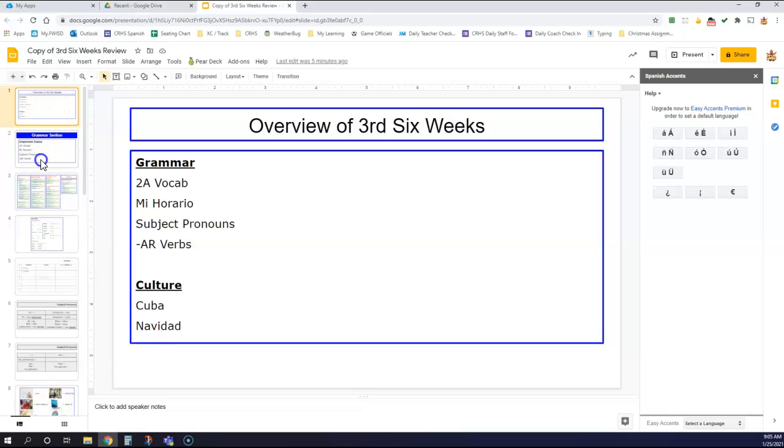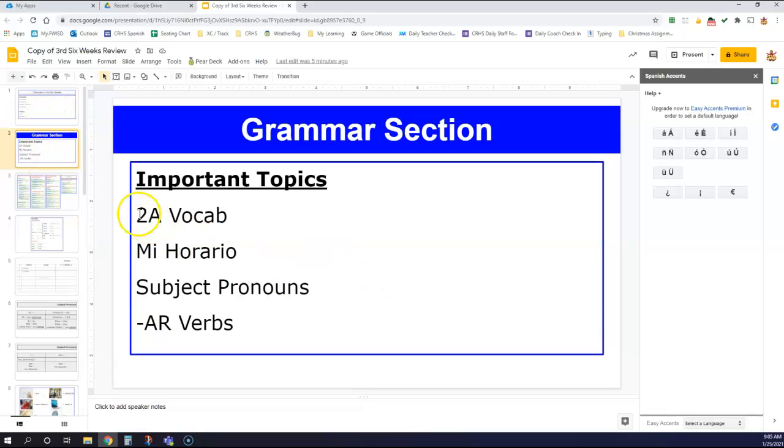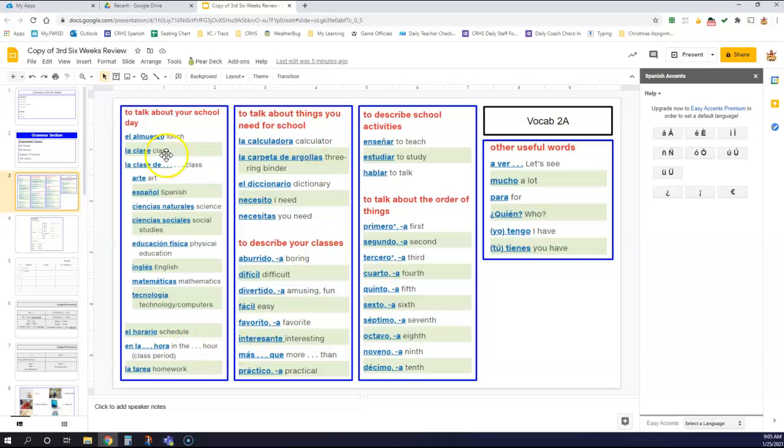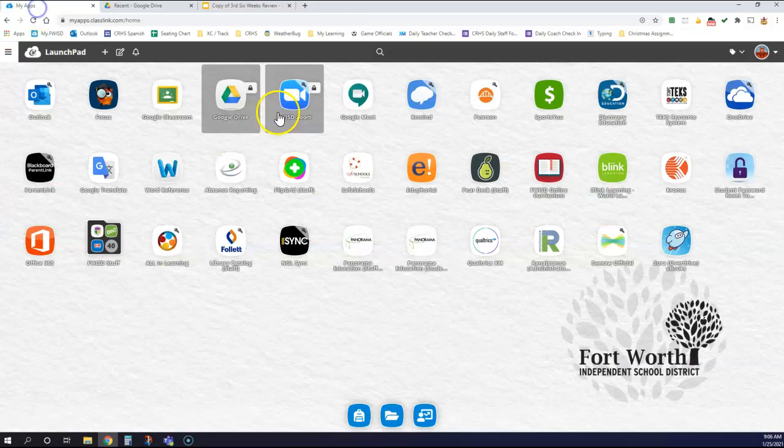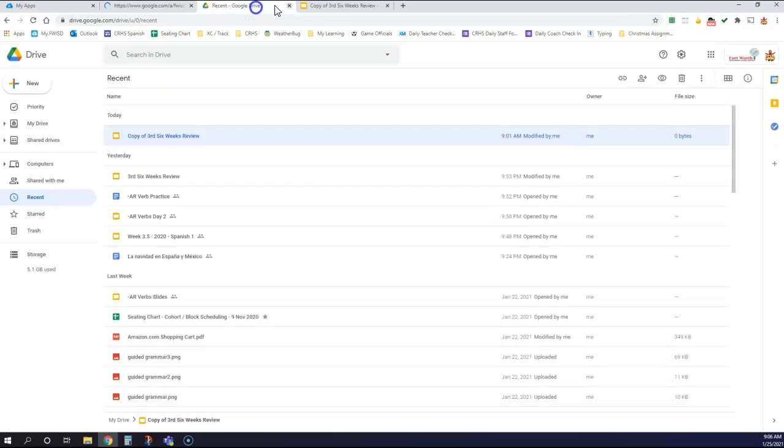So, here we go. Our grammar overview. We have our 2A vocab, we have our my schedule, and we have our subject pronouns and AR verbs. All right. Our vocab looks like this. It's all about school. And again, you have this assignment. You have this stuff already. This is on your assignment for 2A vocab, I believe.